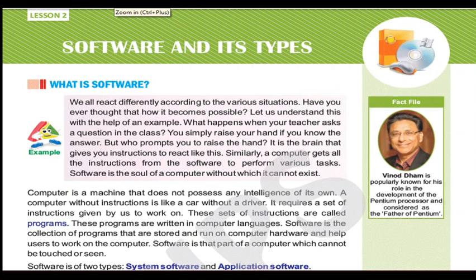So here the same thing is there: a computer is a device or a machine only. When we, as users, use the computer, we give the command, we give the instruction, then only the computer starts to do work. So it requires a set of instructions given by us to work on. If we want to paint, then we open the paint application and start drawing whatever we want to draw.